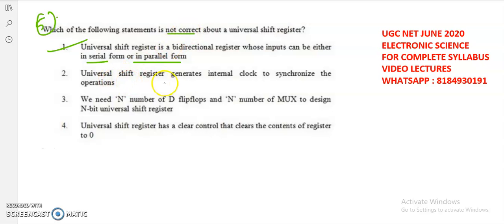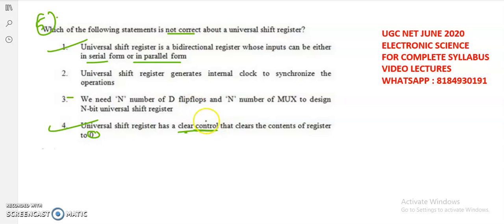Next, second one, universal shift register generates an internal clock to synchronize the operations. We will see this one. And next, we need n number of D flip-flops and n number of multiplexers to design an n-bit universal shift register. Okay, we will see this one. And universal shift register has a clear control that clears the contents of the register to 0. Yes, so universal shift register has the control signal. So if you make the clear control 1, then automatically all the contents of the register will be reset, that becomes equal to 0. So it is also the correct one.